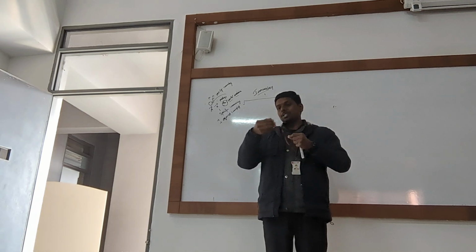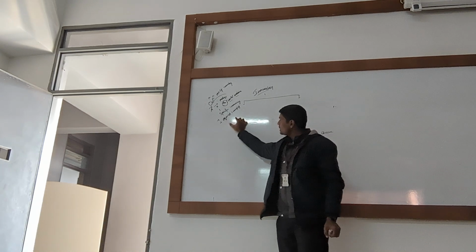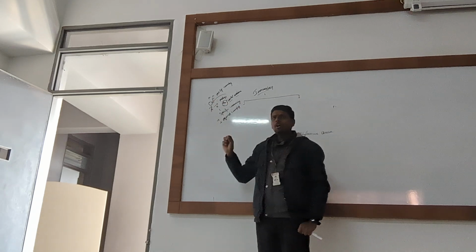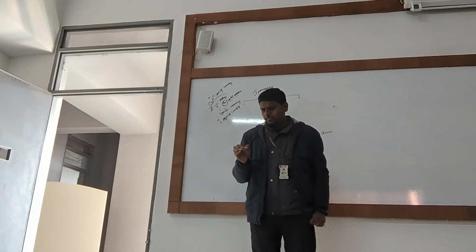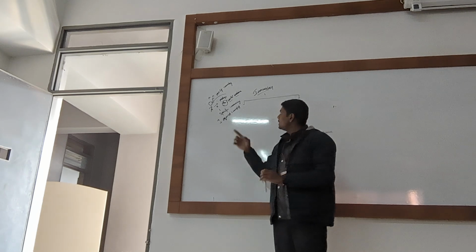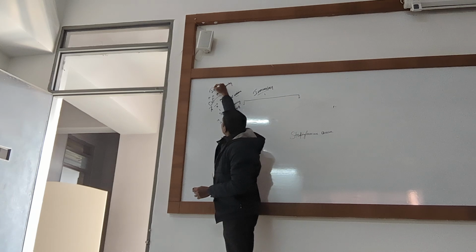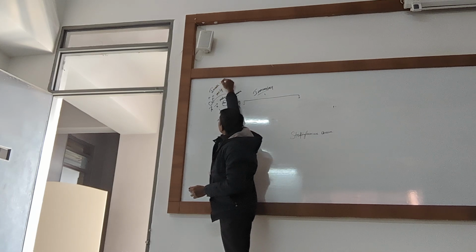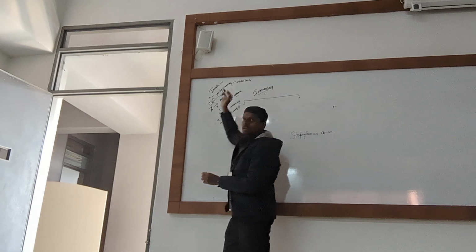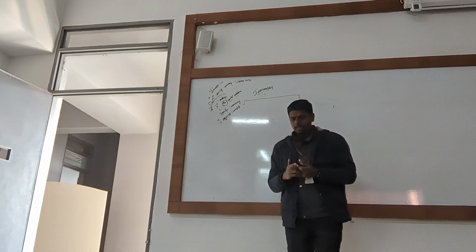How did it acquire the information? Because the pathogen entered inside the body. That is why this is also called acquired immunity. Got it? And non-specific immunity means inborn immunity. It is also called innate immunity, or inborn immunity. So what do we mean by innate immunity or inborn immunity?